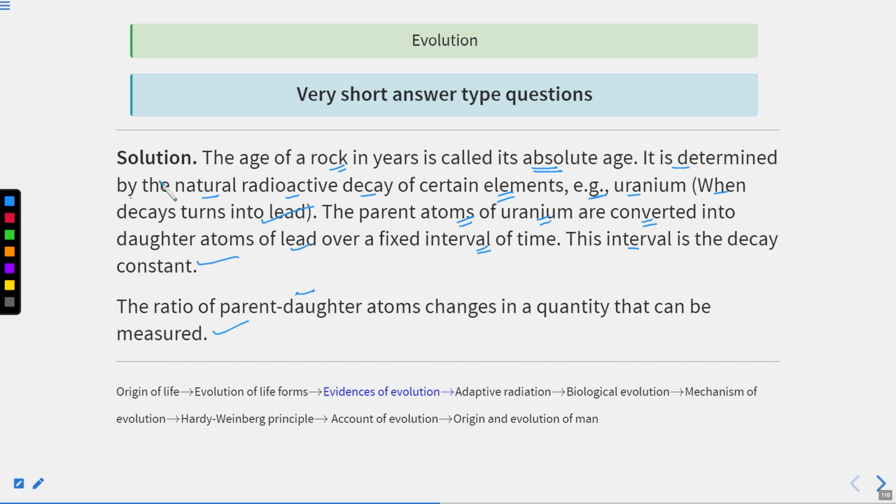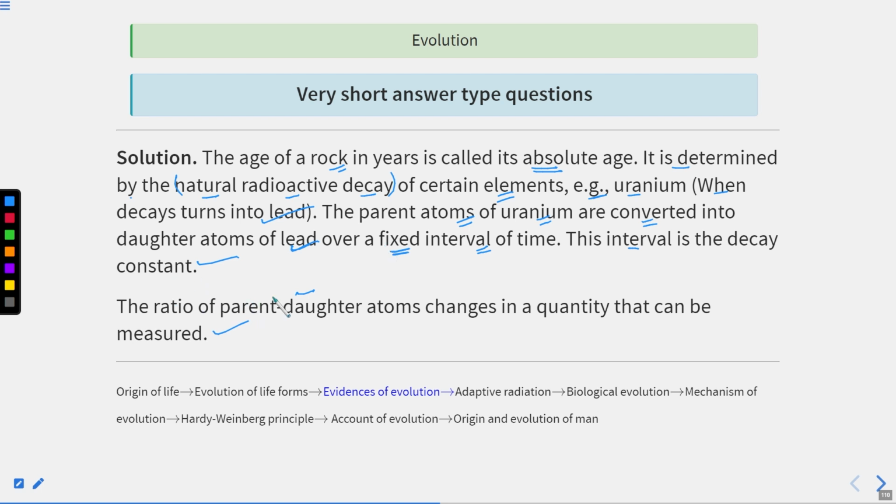So how can the age of the rock be calculated? By natural radioactive decay of elements such as uranium. When uranium decays, it turns into lead. The parent atoms of uranium are converted into daughter atoms of lead over a fixed interval. This interval is fixed and you can use it to calculate the age of the rock.